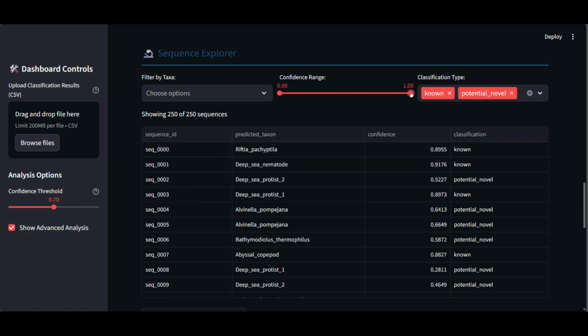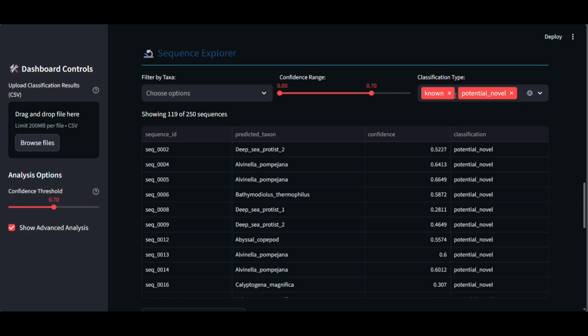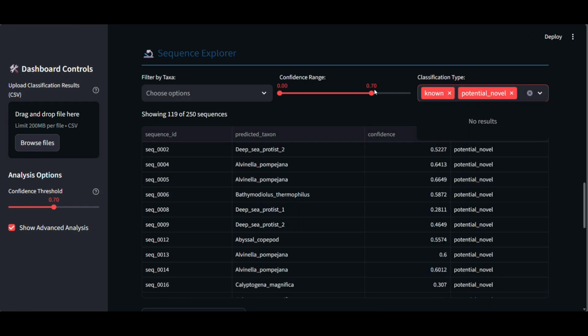We have two parts to our product: the model trainer and the AI pipeline. The model trainer uses deep learning and unsupervised learning techniques to train on large DNA datasets. The model learns complex sequences and patterns and automatically groups them into species categories, even discovering new or unknown taxonomy.